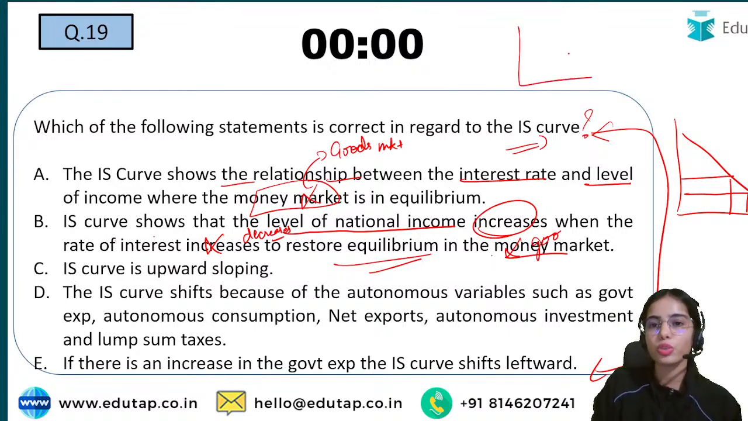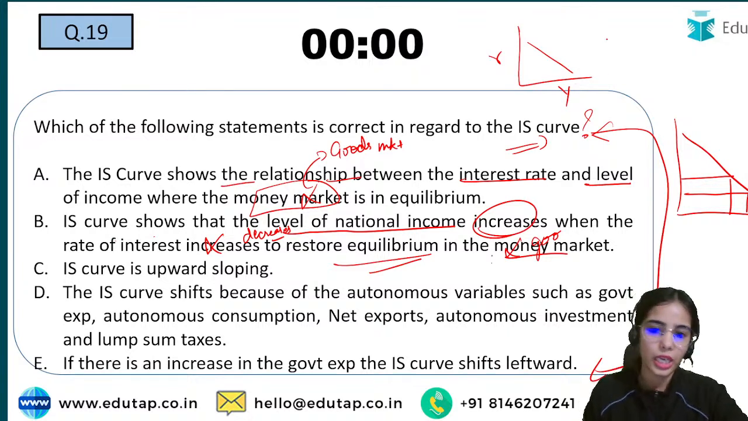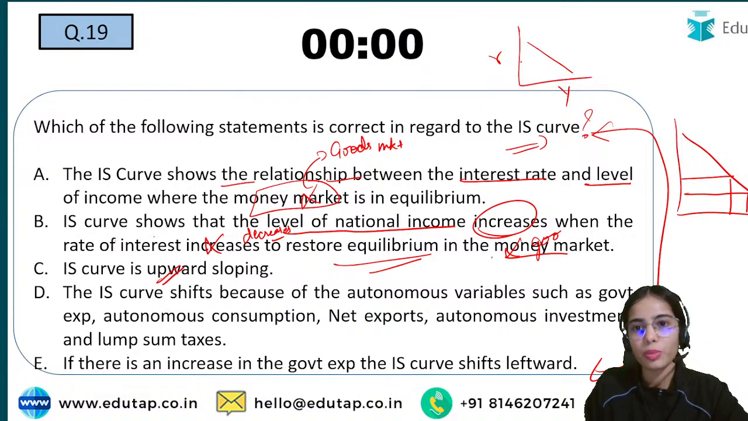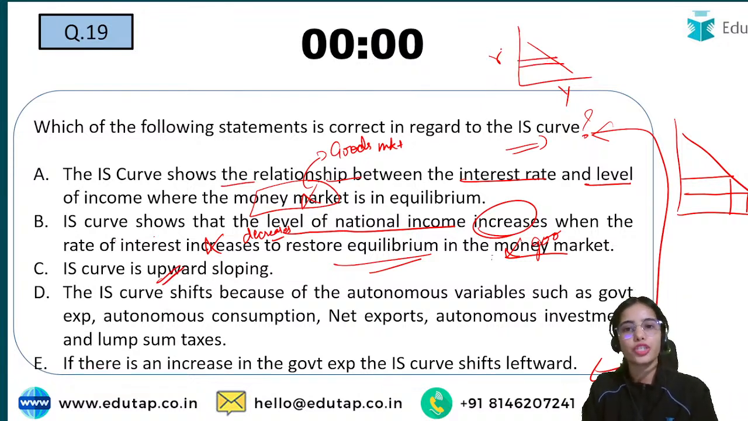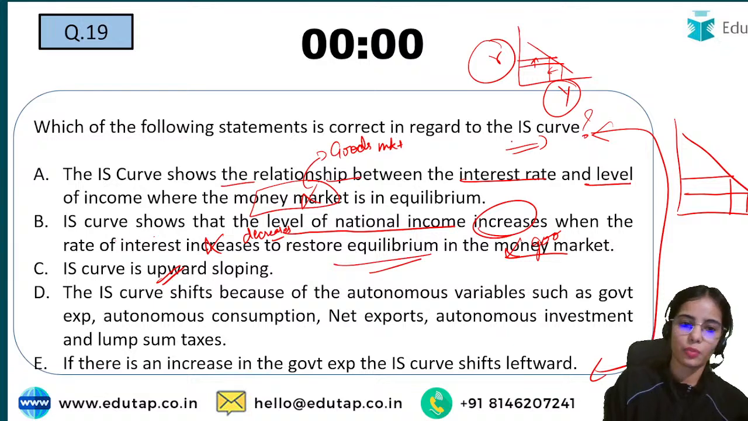So the IS curve shows the relationship between the rate of interest and level of income where the goods market is in equilibrium, and the IS curve is downward sloping. So it shows that there is an inverse relationship between the rate of interest and level of income. If the rate of interest is increasing, the level of income is decreasing, and vice versa.